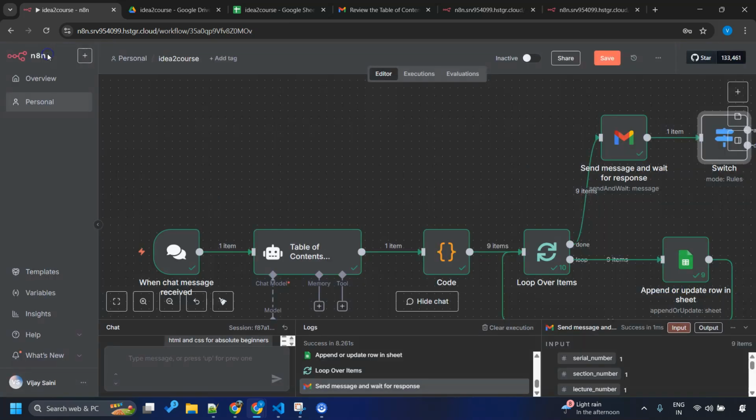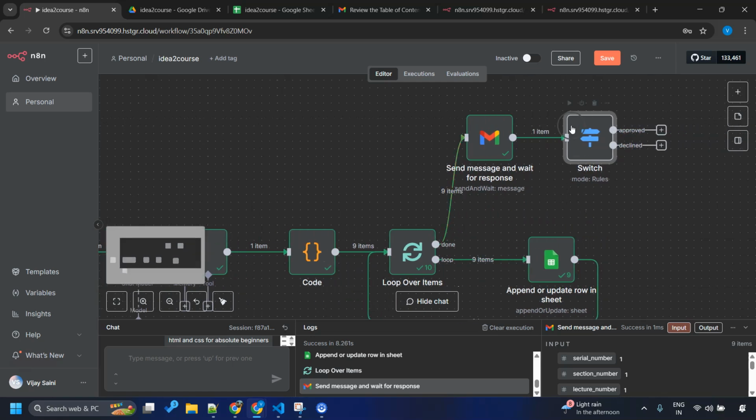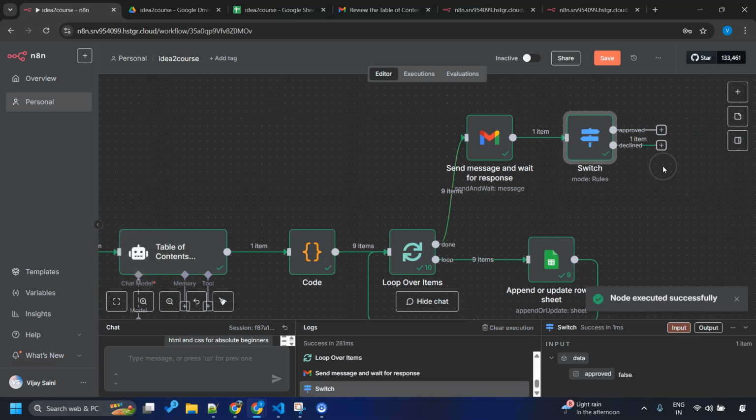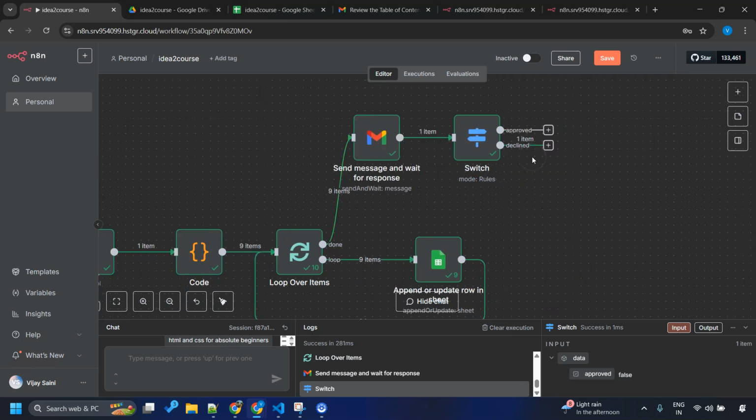Back to canvas and do this. In case of decline, it will go to the declined node, right? And in case of approved, it will go here. Now I want to leave it up to your creativity to handle this declined part. Maybe you want to send it back to the AI agent again, maybe pass it through a different AI agent node, or you may choose to do nothing. It's purely up to you.